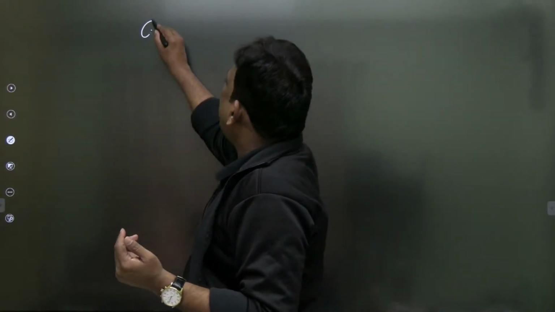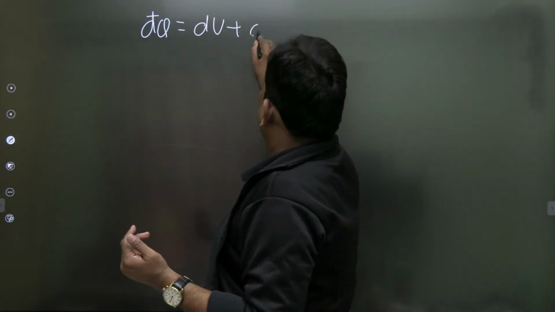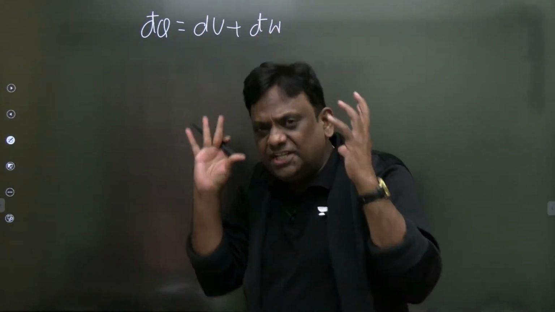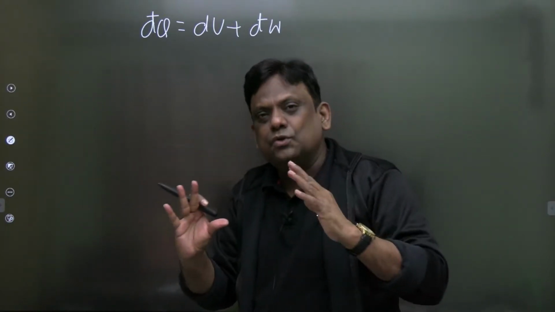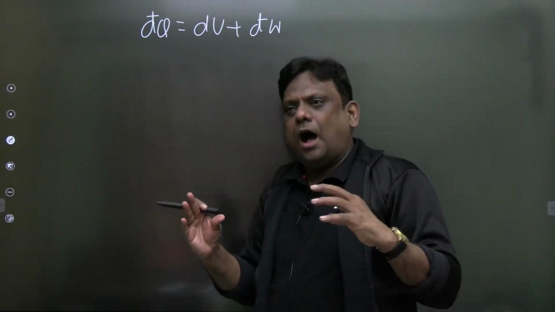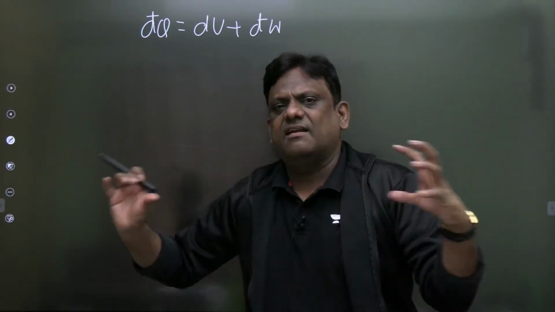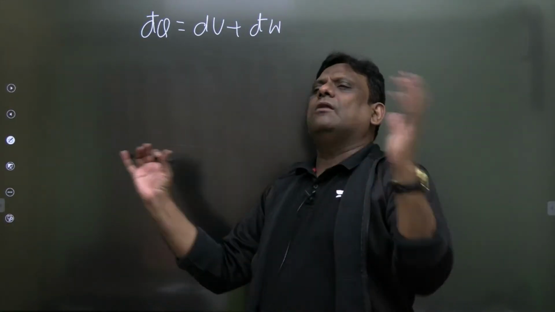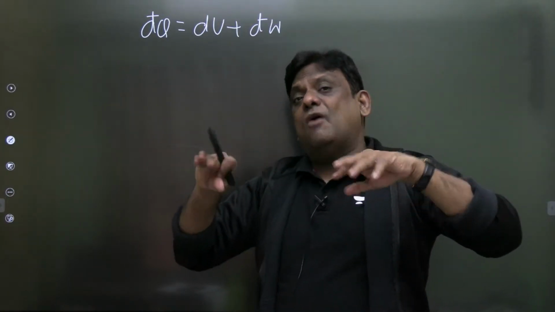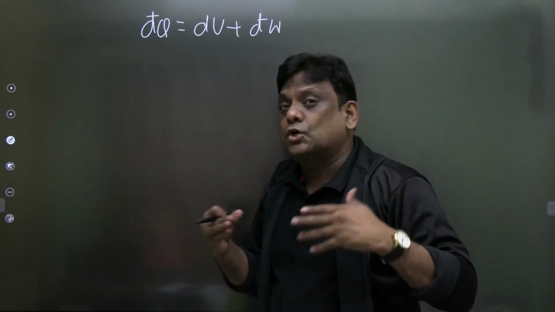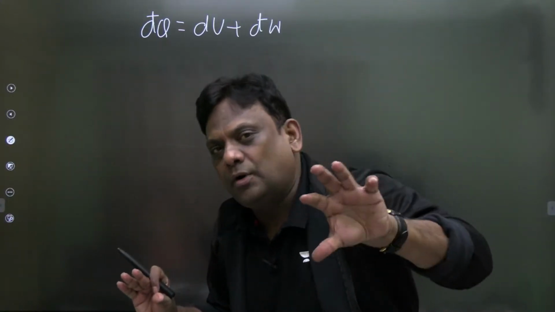देखो, dQ is equal to dU plus dW. अरे यार, they are rigid containers. They are not elastic. When they are rigid containers, there is no work transfer, क्योंकि यहाँ पे कोई paddle wheel work या some other things are not occurring. Simply they are mixing with each other. You open the valve, they mix with each other, and there is no interaction of that system in the form of work transfer. Work transfer के लिए it should cross the boundary. तो only the energy that is crossing the boundary is heat.